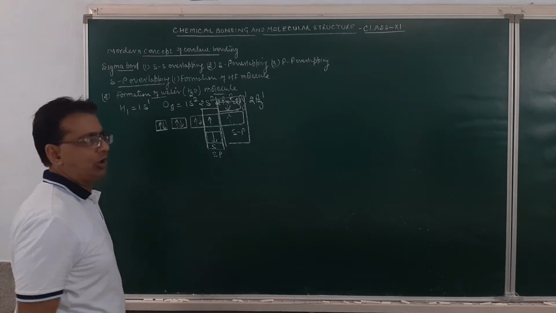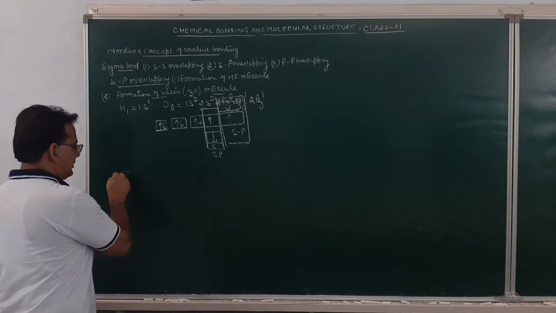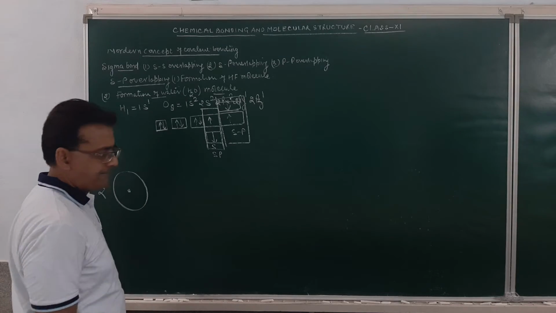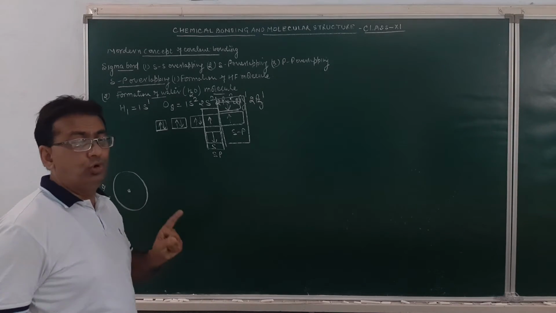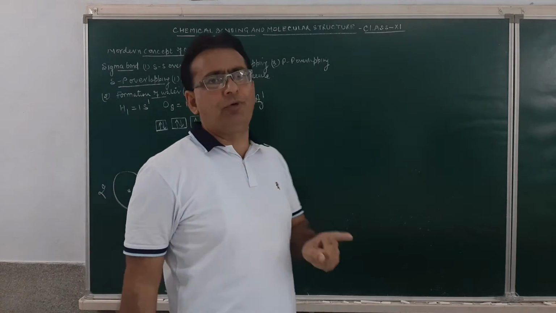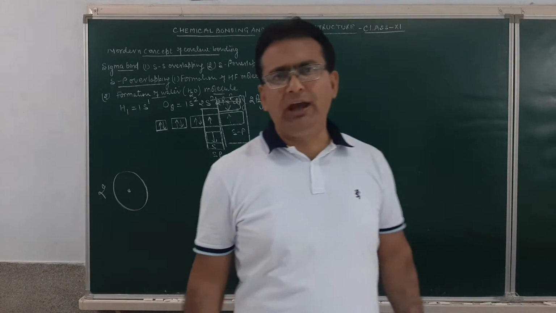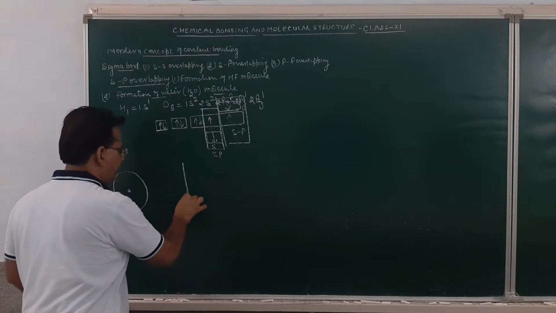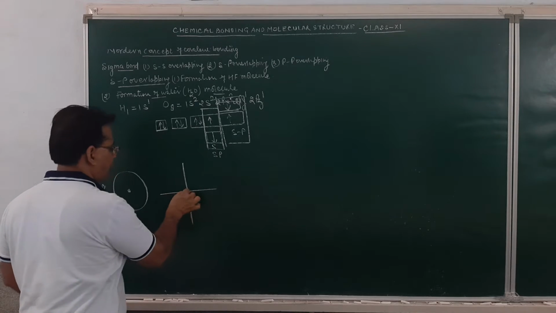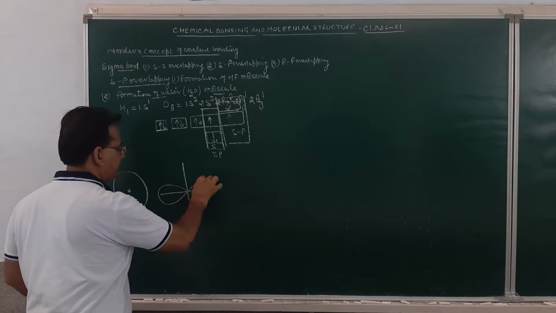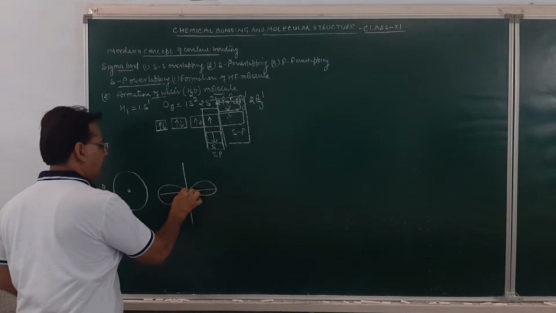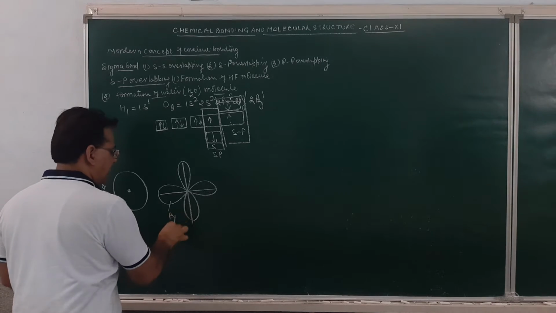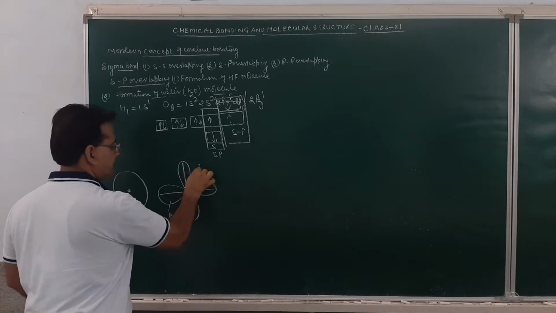How do we represent it in molecular orbital form? There will be two atoms of hydrogen with spherical orbitals, and two half-filled p orbitals of oxygen. P orbitals have what shape? Dumbbell shape. Suppose this is py and this is pz orbital. I have taken this as py and this orbital as pz.